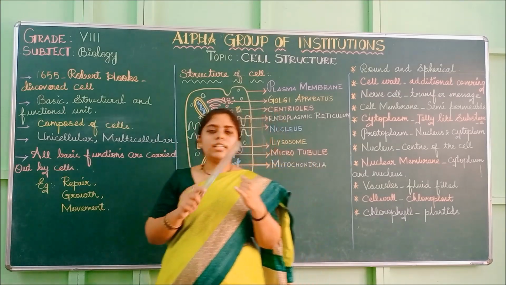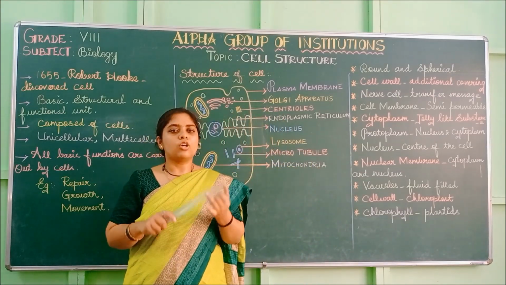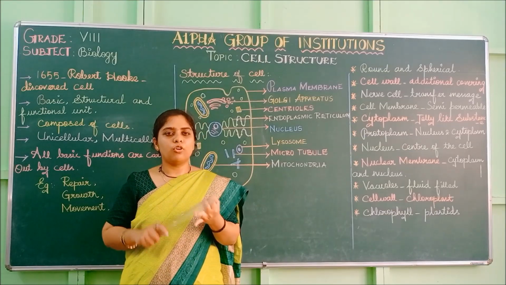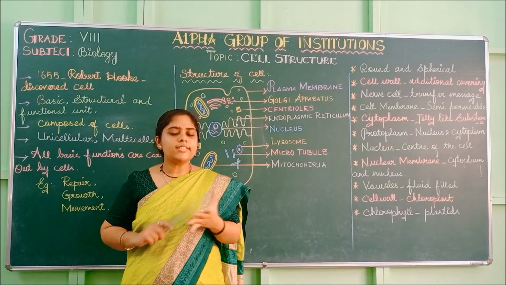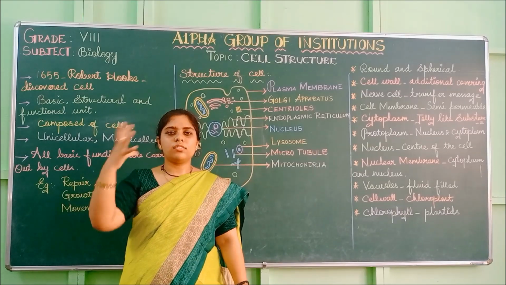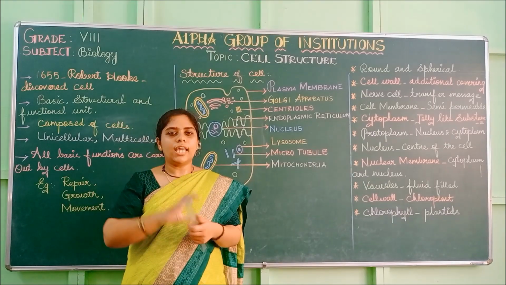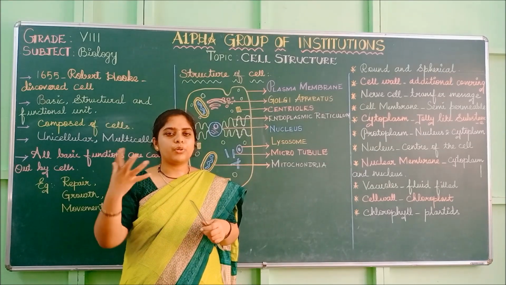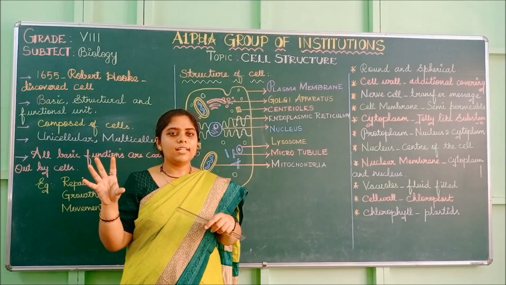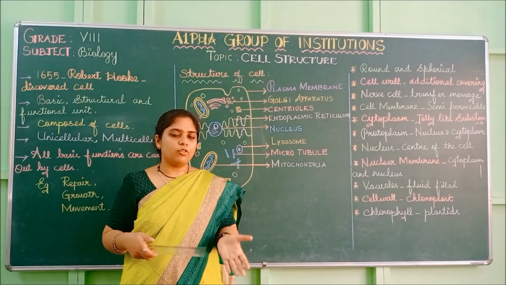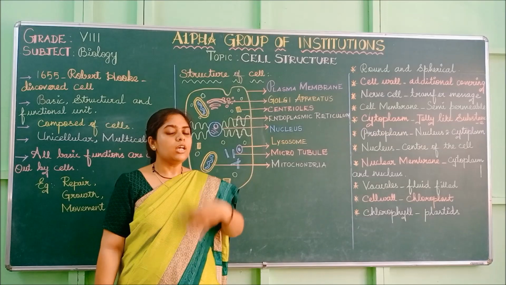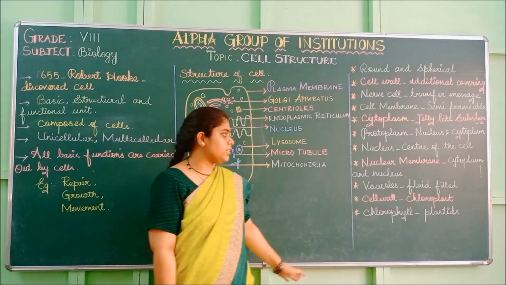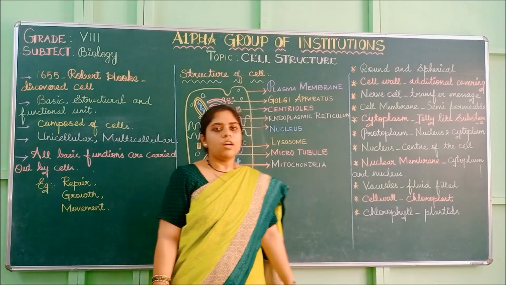Remember children, the name of the plastid is chloroplast. The name of the pigment is chlorophyll. With this chlorophyll the photosynthesis process takes place with the help of sunlight, water and carbon dioxide to produce starch for the plants. This is the process of photosynthesis. That is why plants can produce their own food, so they are called autotrophs. These are the basic structures of the cell.